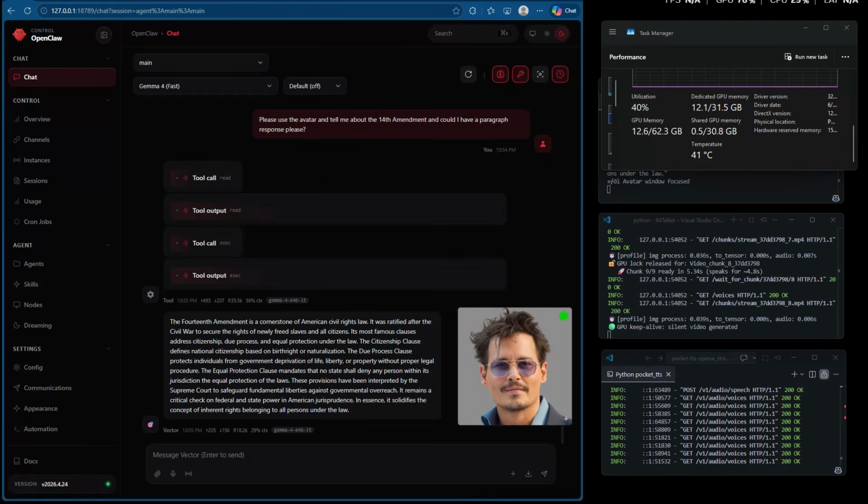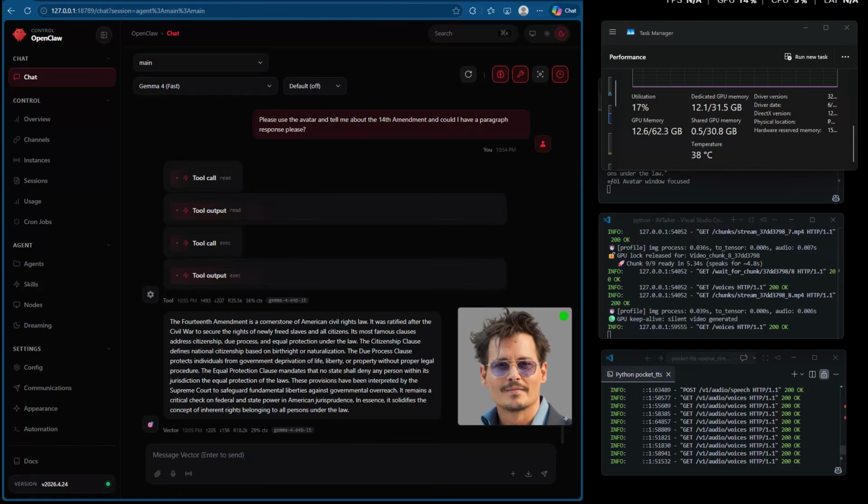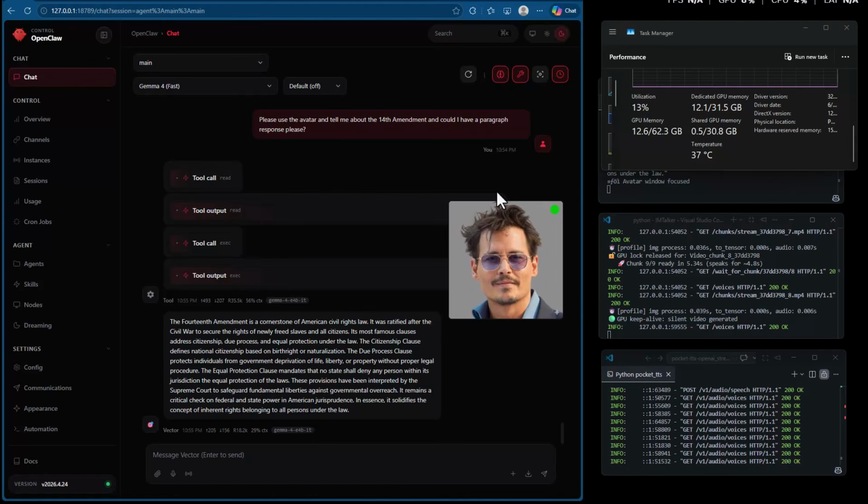So this takes the avatar. It's really like a sidecar service. It's on a separate port, but this puts a tool call, right? A skill in there that lets you essentially pipe the output of your answer or any activity with OpenClaw over to the avatar. So the avatar kind of floats and it doesn't have to be on.